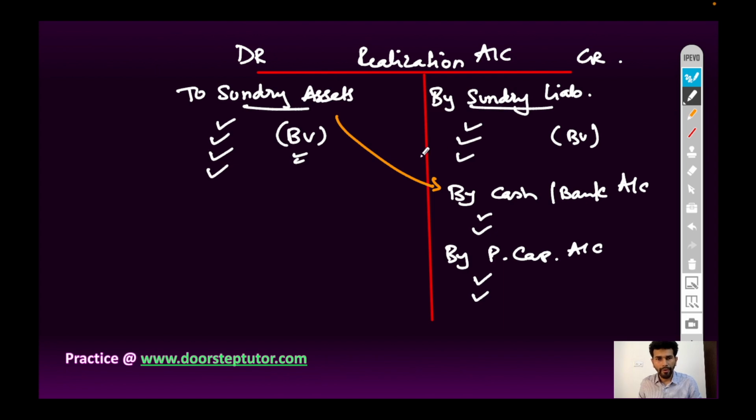Then we will write to sundry assets furniture 80,000 rupees, but at the time of recording the sales amount by cash bank account, we have to write furniture for 50,000 rupees because there is a loss of 30,000. If we write entries at both sides, then there will be an excess of 30,000 rupees on the debit side. Therefore, automatically the loss amount is recorded.